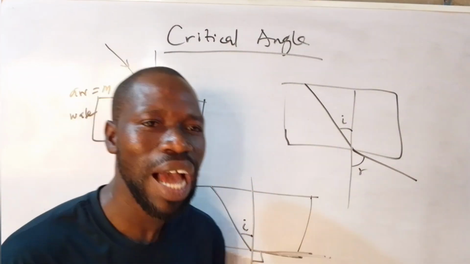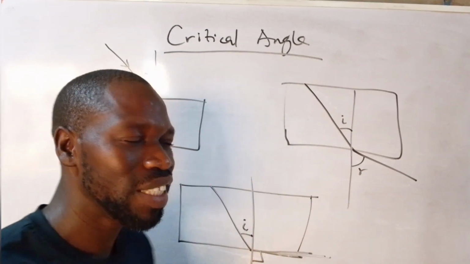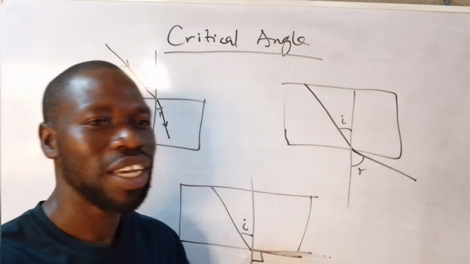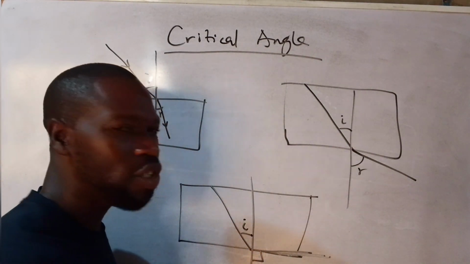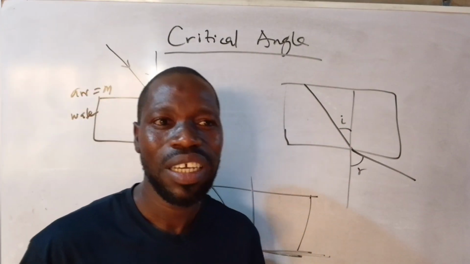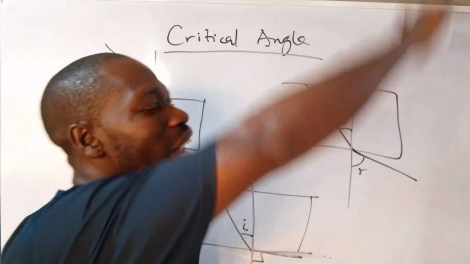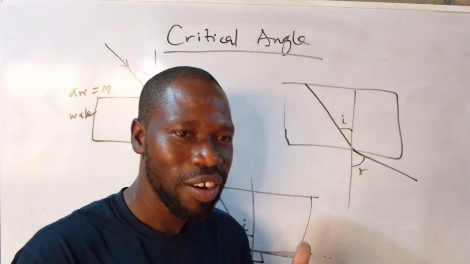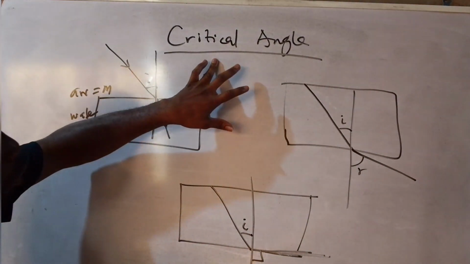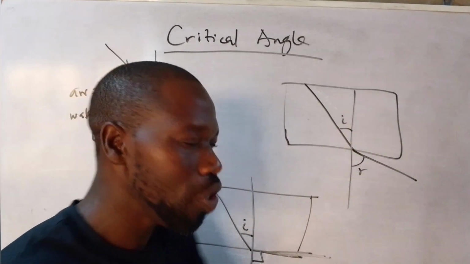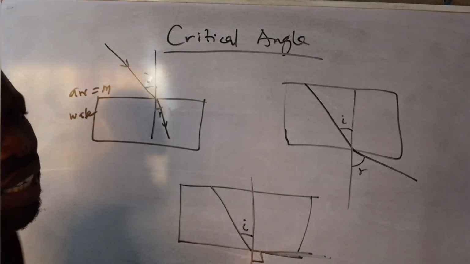So critical angle is the angle of incidence in the denser medium for which the angle of refraction is 90 degrees. Is the angle of incidence in the denser medium for which the refraction is on the surface between the two medium. Is the angle of incidence in the denser medium for which once you pass it, there's going to be total internal reflection. There will no longer be refraction. Total internal reflection is another topic for another day, but just know that critical angle is the angle of incidence in a denser medium where the refraction angle is 90 degrees. All right, that is just that for critical angle.